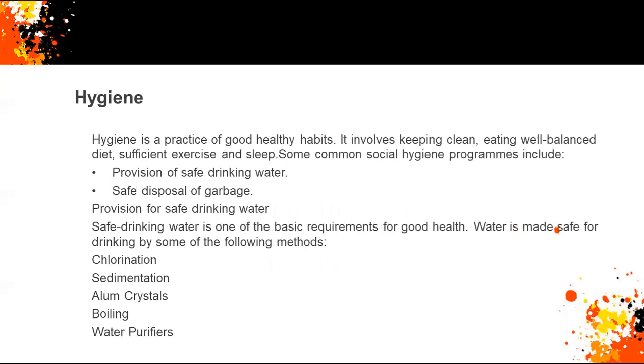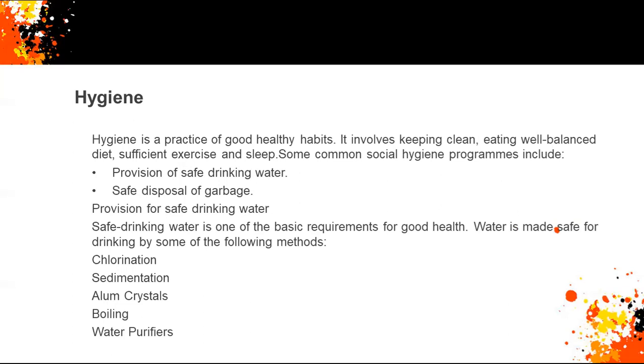Next is hygiene. This is the second part of the chapter. That means we already know that the chapter name is health and hygiene. The health part is already over. Now we are going to the second part of the chapter, that is hygiene. The definition of hygiene is mentioned here. Hygiene is the practice of good healthy habits, and it involves keeping clean, eating a well-balanced diet, sufficient exercise, and sleep. Some common social hygiene programs are mentioned here.